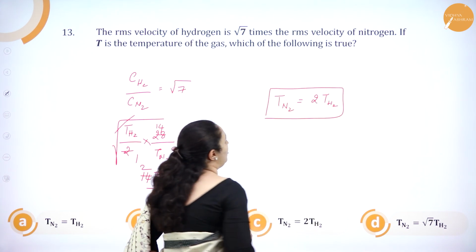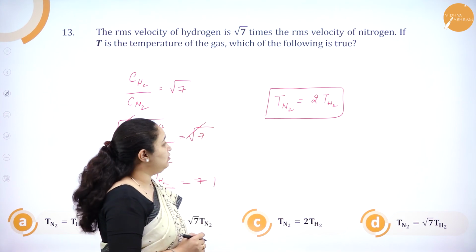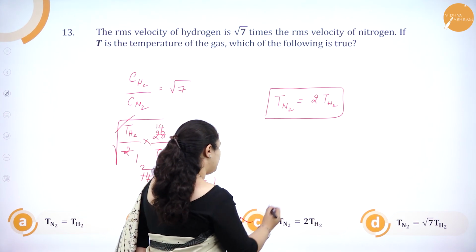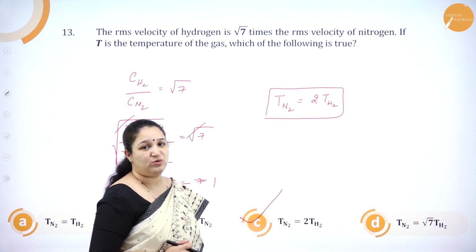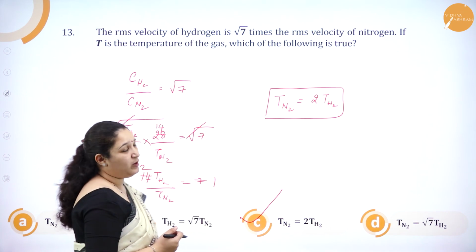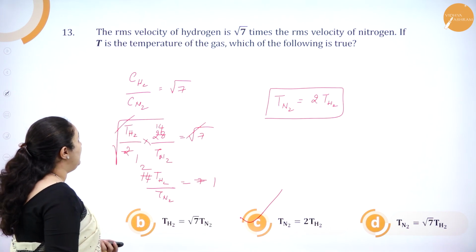Which is the correct option? TN2 is equal to 2 times TH2. Option C is absolutely right. So I hope you have understood how to solve this. Next question.